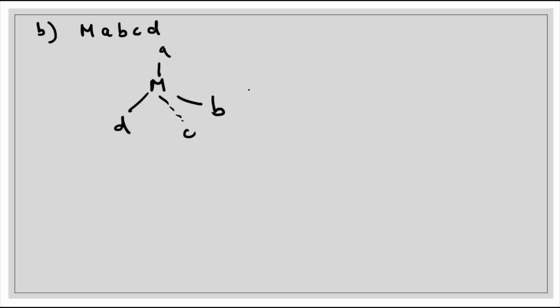Let us take one more example. Here we are taking the complex MABCD. Now here, we can represent it as MAB, this one is C and this one is D. Now if we take the mirror image of this one, what will we get?